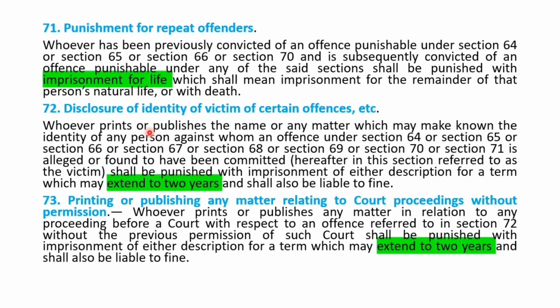So newspapers should not disclose the identity of the victim. So it always says that name is changed, victim name is changed. So in case somebody reveals that, that person shall be punished with imprisonment which may extend to 2 years plus fine. Then the second section is section 73.